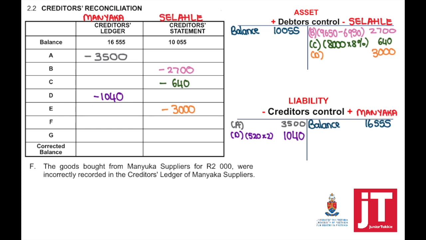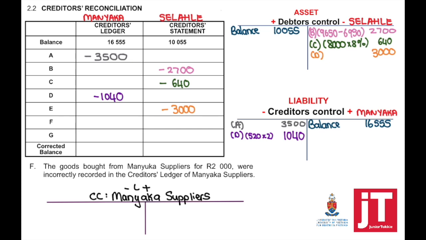Number F, the goods bought from Maniaka suppliers for 2,000 were incorrectly recorded in the creditor's ledger of Manyaka suppliers. Can you see that the names are very similar? It even sounds similar. So here it was the incorrect individual's account. So what do we need to do? We need to open up the creditor's ledger of Maniaka suppliers.